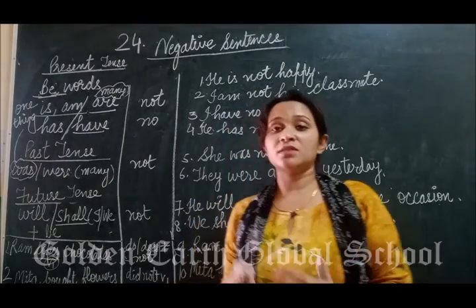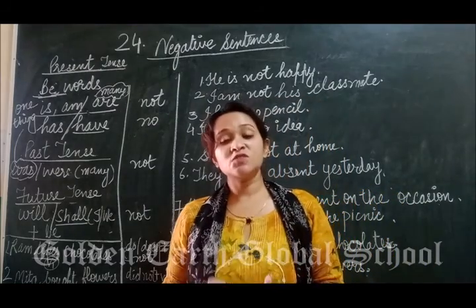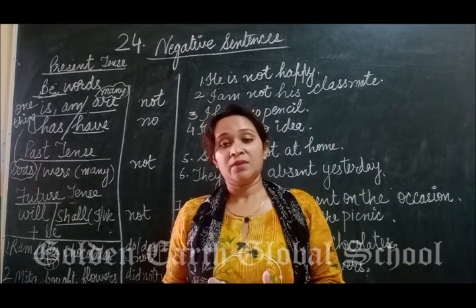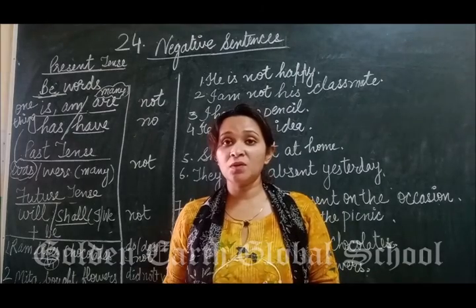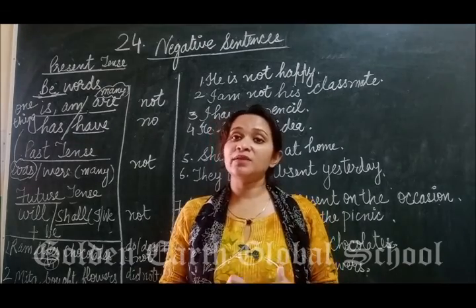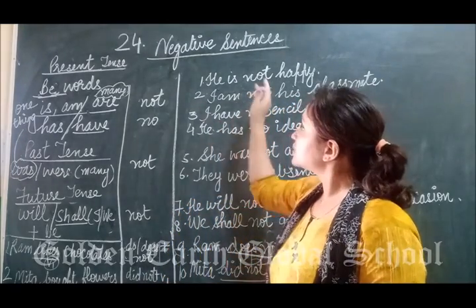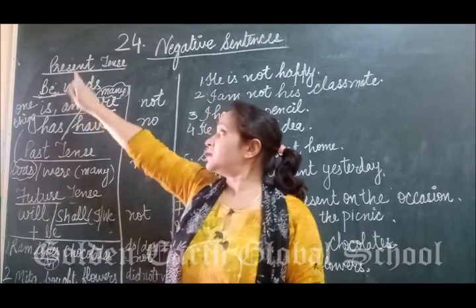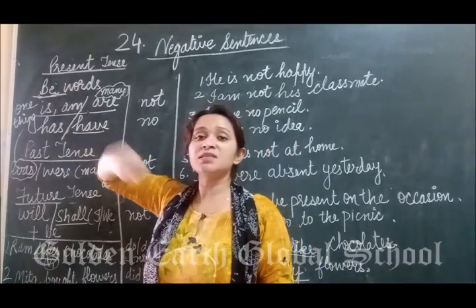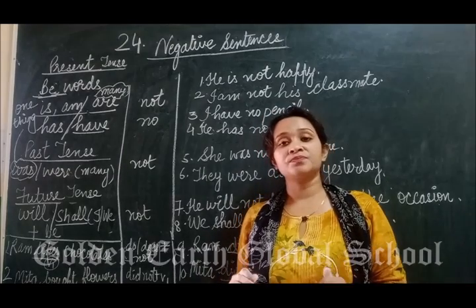So here we are going to discuss how we use not in a sentence when helping verbs are given, because we do use helping verbs plus not whenever we frame negative sentences. We do use not with the helping verbs, right? So here be words are given. Be words I have written here. Be words means is, am, are, has, have, was, were.